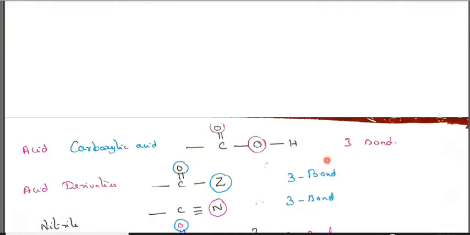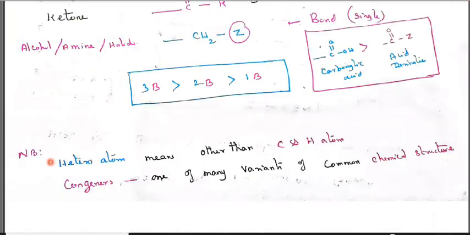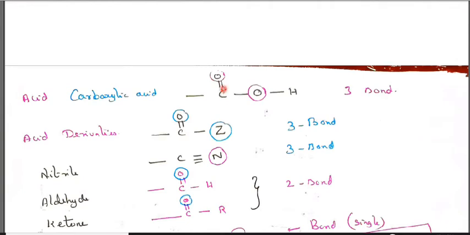Now let us see how we got the triple bond, double bond and single bond counts. In the first line I have written heteroatom, meaning atoms other than carbon and hydrogen. Carboxylic acid, C double bond O OH, is the carboxylic acid formula. Other than carbon and hydrogen, we should calculate only the bonds to heteroatoms. So here double bond O and here single bond O, totally 2 bonds and 1 bond, 3 bonds.